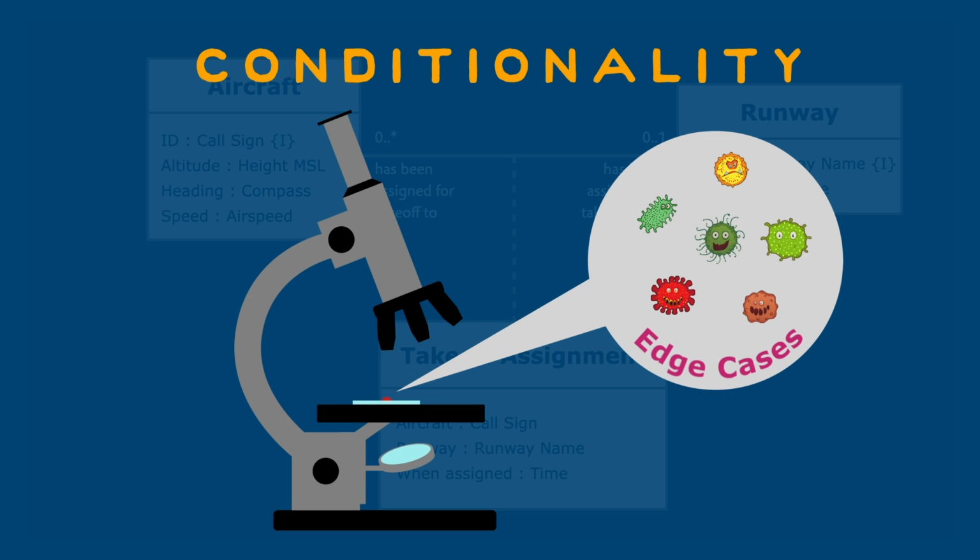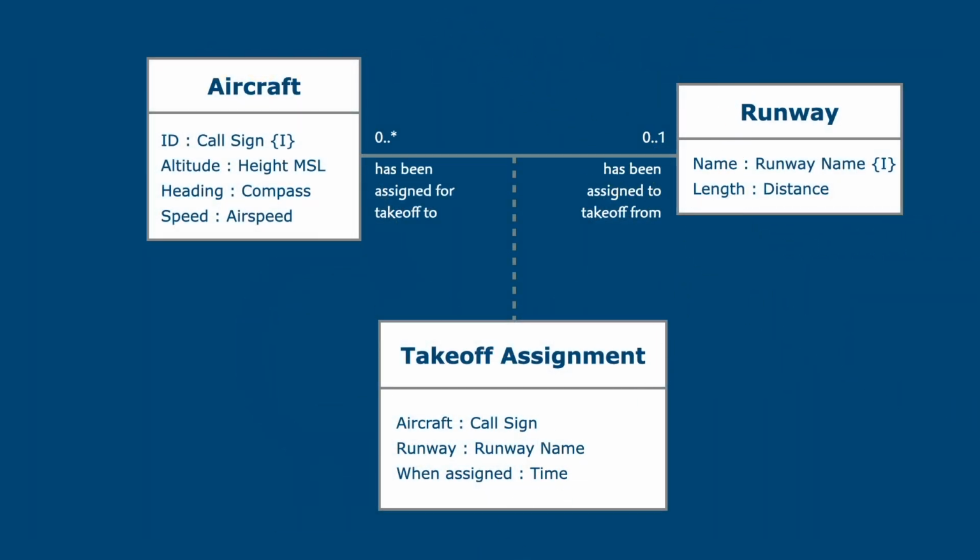It will be useful to have a short name to refer to the relationship as a whole, and we just use the letter R for relationship followed by a number. We'll call this R1 for no particular reason. Take a look at the referential attributes in takeoff assignment. We tag these so that we can see which relationship they are referencing, R1 in our case. Because the same aircraft cannot be assigned more than one runway, it can appear at most once as a takeoff assignment. So the aircraft attribute serves as the identifier of takeoff assignment. You may want to go back and take a look at the populated tables to see why the same runway value could appear in multiple instances and is therefore not tagged as an identifier attribute.